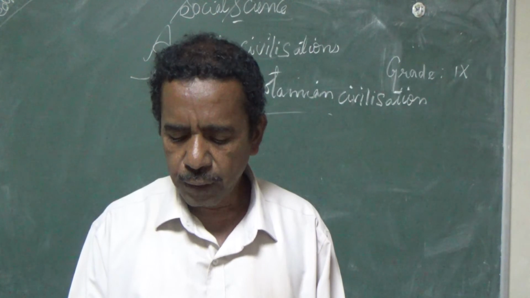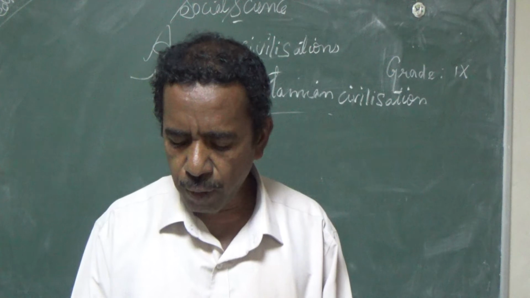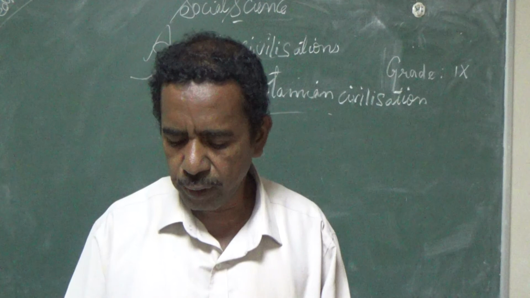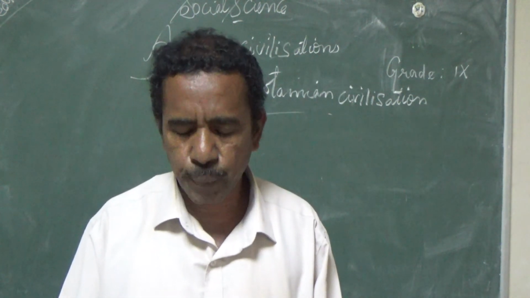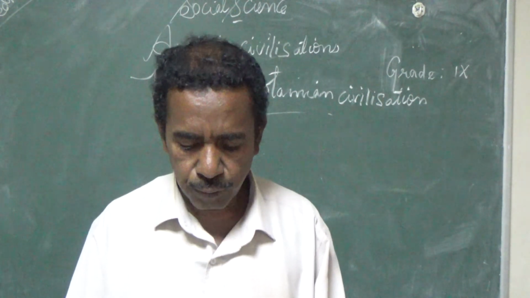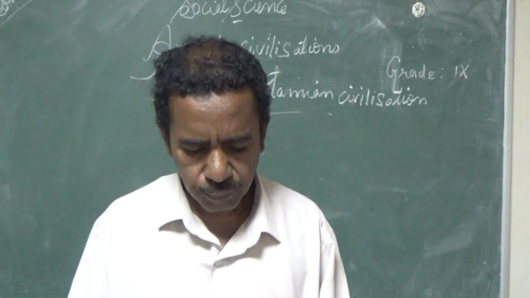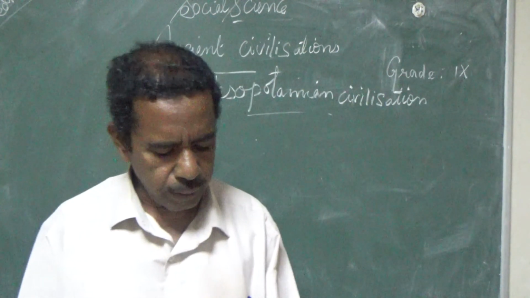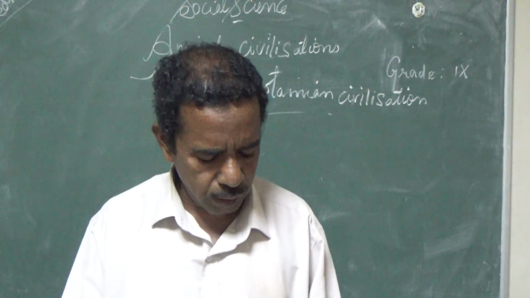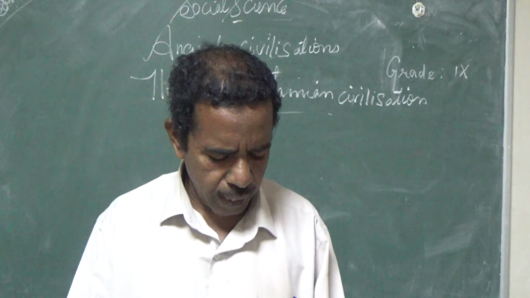Then the third short answer. Third one, the Hammurabi Code is an important legal document, explain. That is the same page number 22, reciting about Hammurabi's law code. Under that you have to mark. The Hammurabi Code is an important legal document that specifies, from that you have to start, the laws related to various crimes.